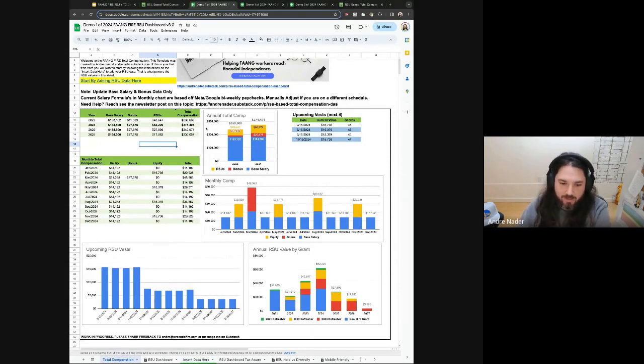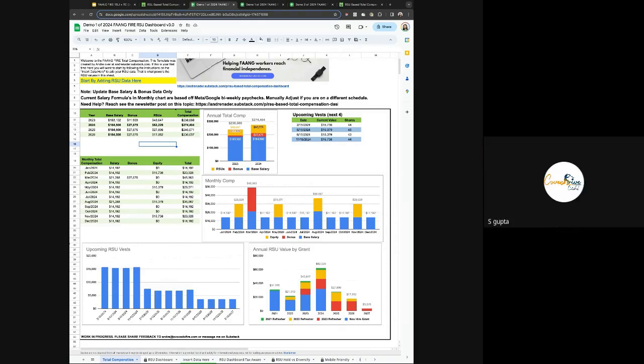I like to take the stance of somewhere in between, where you can have some assumptions, but I also don't try to predict the future. The way that they handle refreshers can always change. So having this dashboard reflect reality of what it currently is today is the best attempt of what my intent was originally. But if you're a little bit more confident than me, you can go in and modify those however you'd like. Thanks a lot.